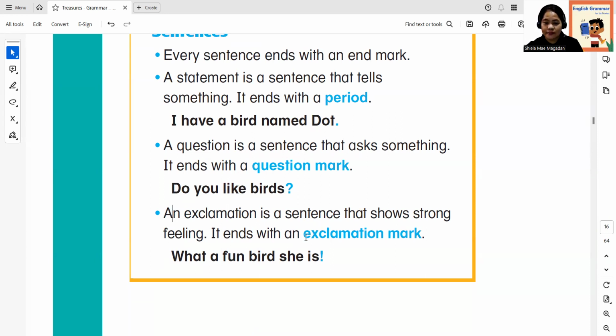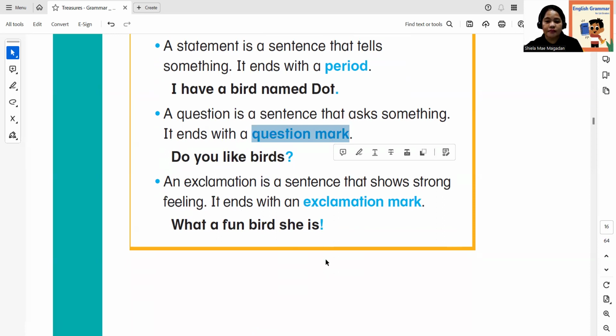Now, an exclamation is a sentence that shows strong feeling. It ends with an exclamation mark. At the end, you can see there, that's an exclamation mark. What a fun bird she is. The tone matters. What a fun bird she is. Oh, you are so amazing. All right, so that is an exclamation. Again, a statement ends with a period. A question ends with a question mark. And an exclamation ends with an exclamation mark.